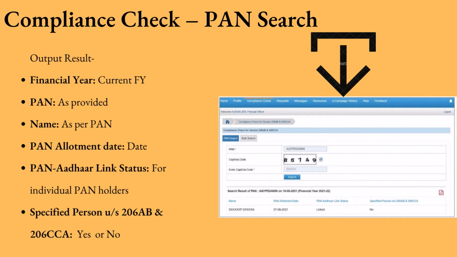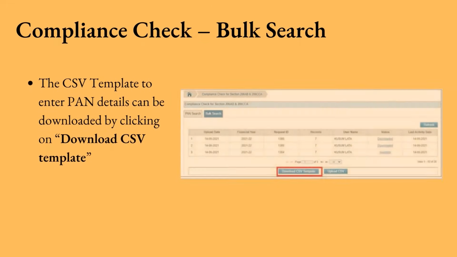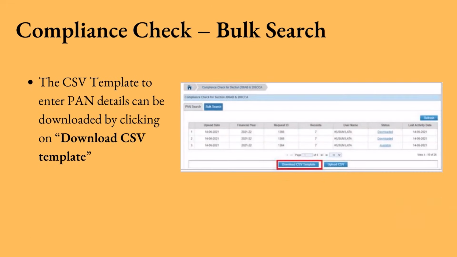If you want the output result in PDF format, then click the PDF icon to download the details in PDF format. Please note, output will be provided for the date on which the specified person status as per Section 206AB and 206CCA is determined. Now we will see how to do bulk search in the reporting portal.